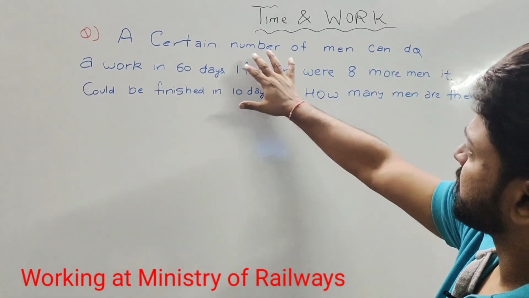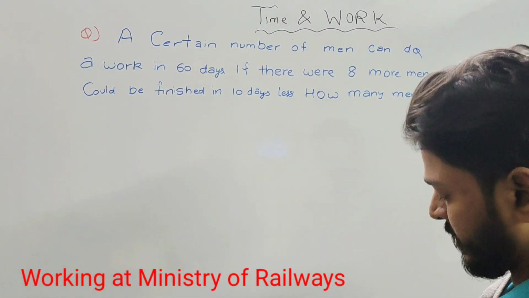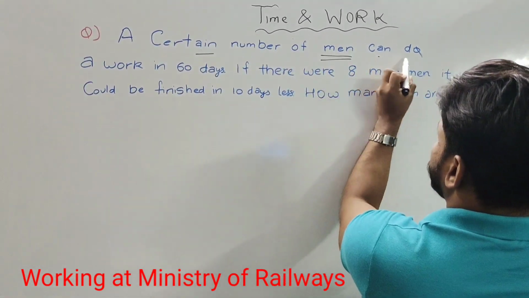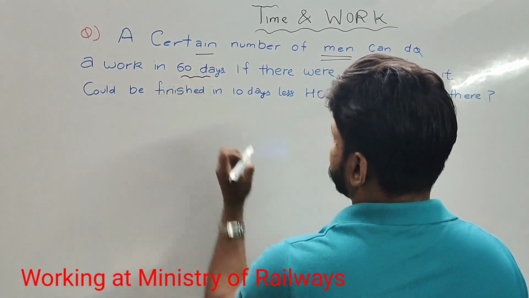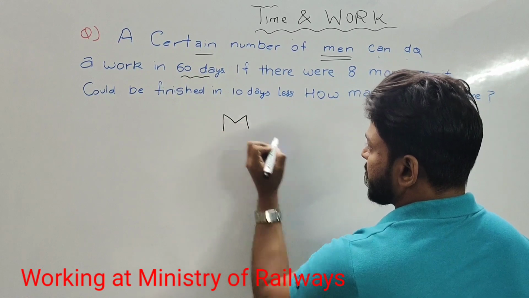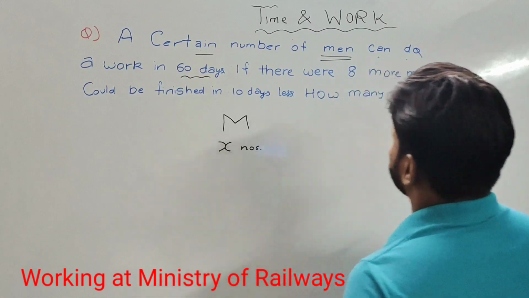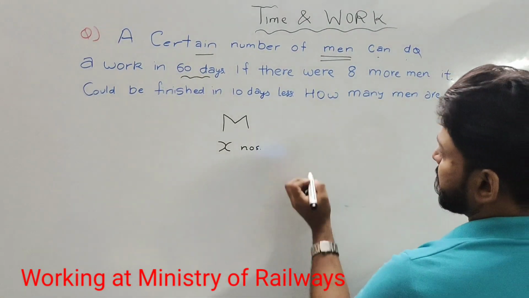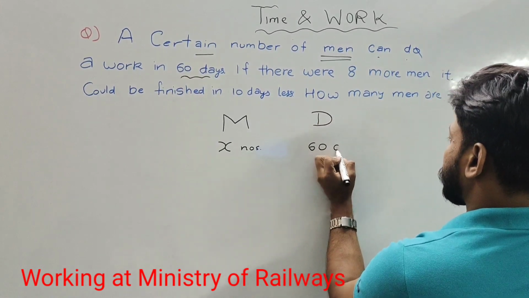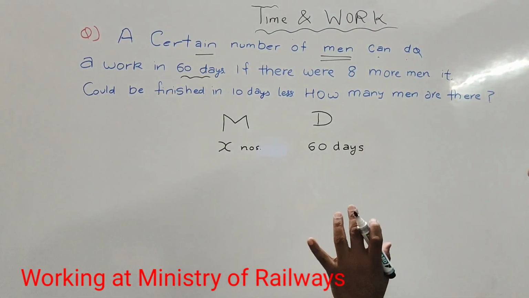This is the first part of the question. It says a certain number of men can do a work in 60 days. So we have a certain number. Let us denote the number of men with the letter M. That certain number of men is, say, x number of men. What they can do is a work in 60 days. We denote the number of days with D. In the first case, these many people are doing the work in 60 days. This is about the first statement.